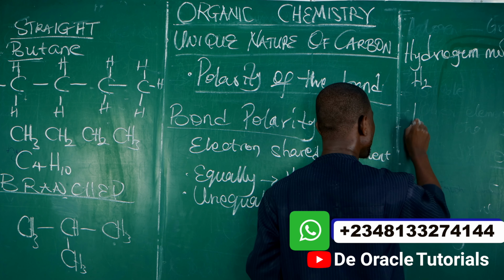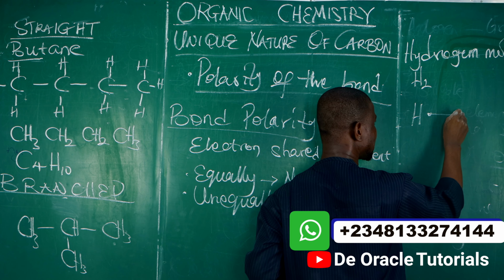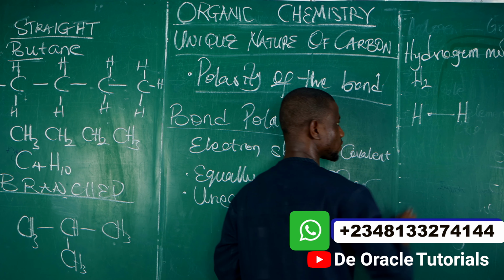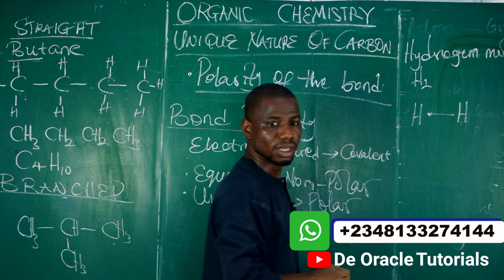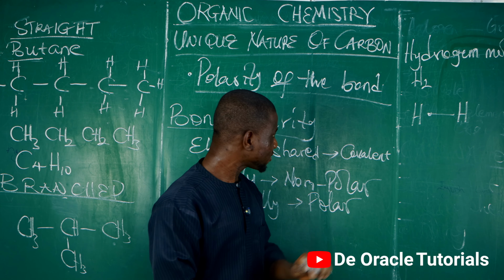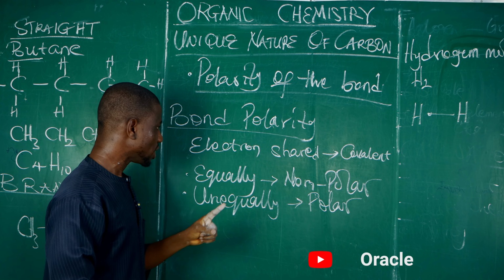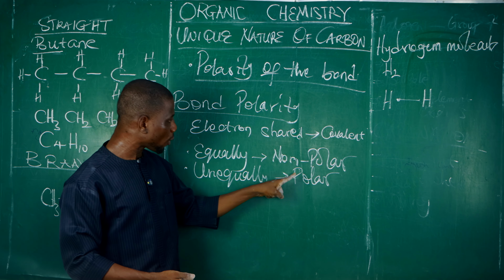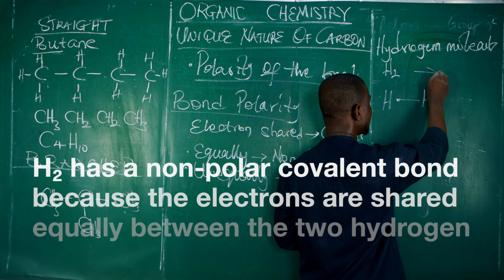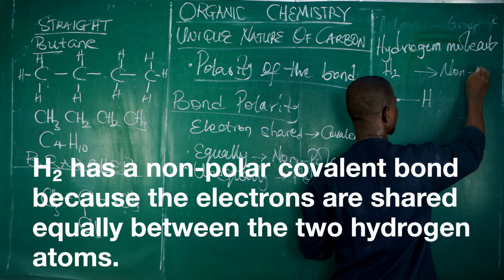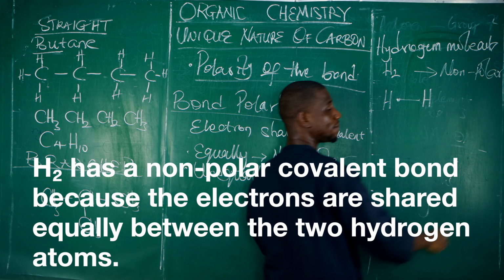Now, when we have this bond between these 2 hydrogen atoms, since they are atoms of the same element, will the electrons be shared equally or unequally? Equally, right? So since there is equal sharing of electrons, we form a non-polar covalent bond. That simply means that this hydrogen molecule is non-polar. Does that make sense to you?